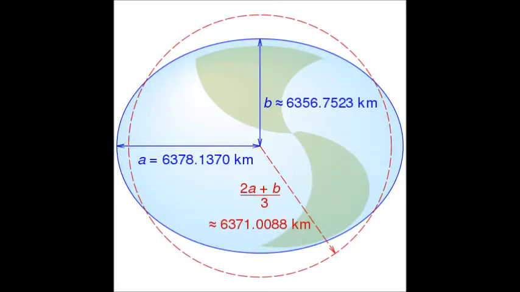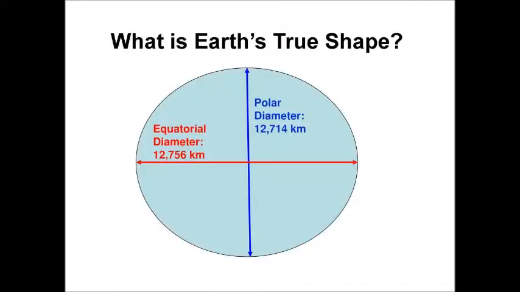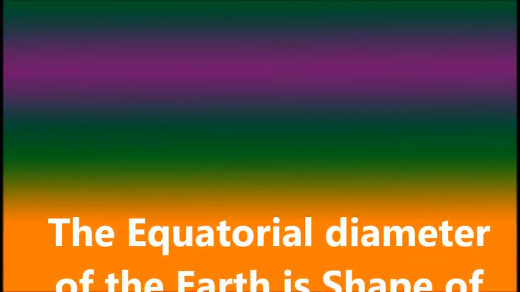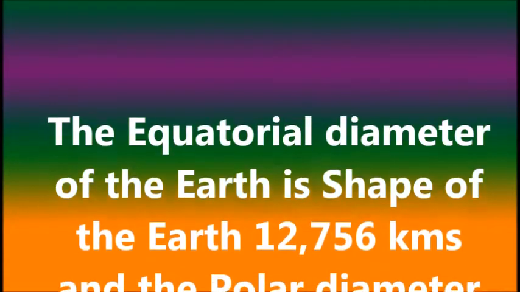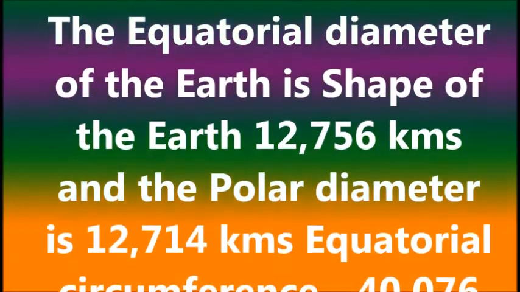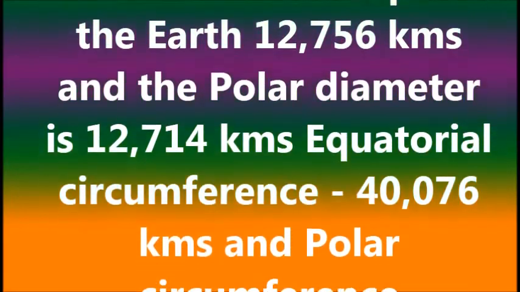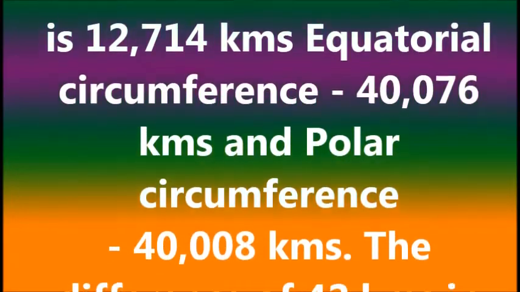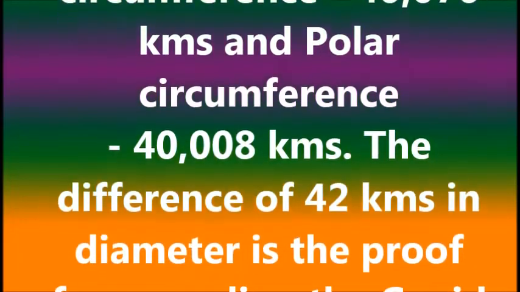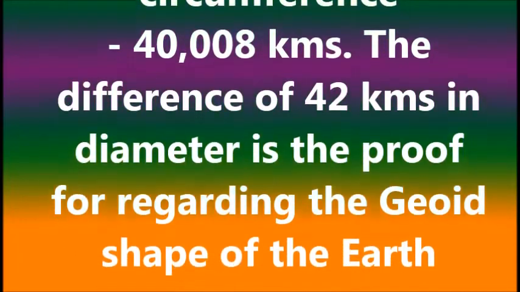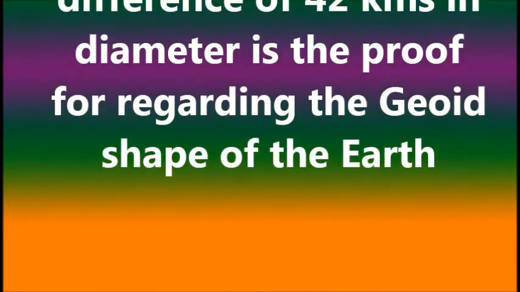The equatorial circumference is 40,076 kilometers and polar circumference is 40,008 kilometers. The difference of these 42 kilometers in diameters is a proof for regarding the geoid shape of the Earth.